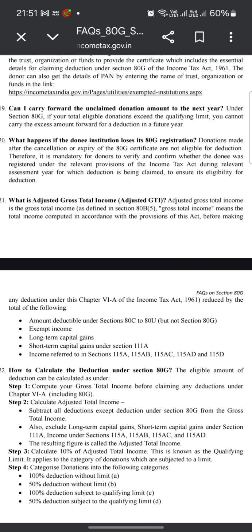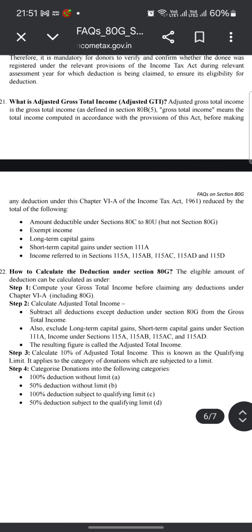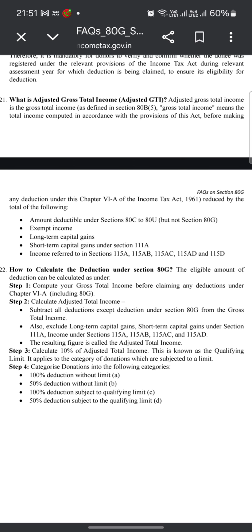What is the adjusted total income? Adjusted gross total income is the gross total income as defined in Section 80G(5). Gross total income means total income computed in accordance with the provisions of this Act before making any deduction under Chapter 6A of the Income Tax Act, 1961, reduced by the total of the following amounts: deductible under Sections 80C to 80U but not Section 80G, exempt income, long-term capital gains, short-term capital gains under Section 111A, and income referred to in Sections 115A, 115AB, 115AC, 115AD, 115D.